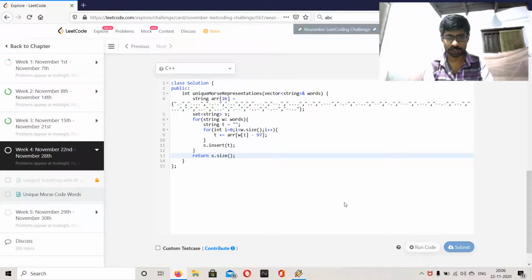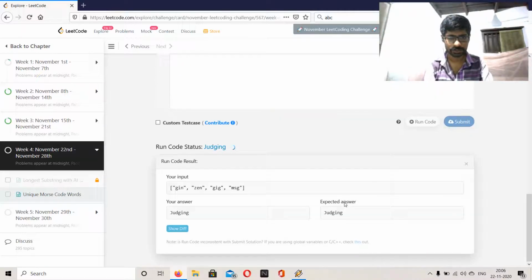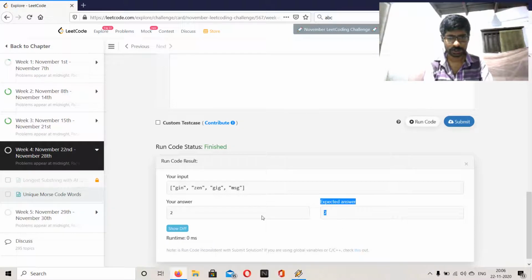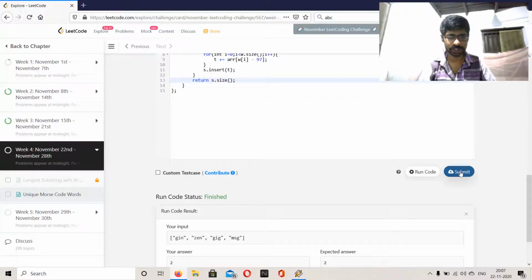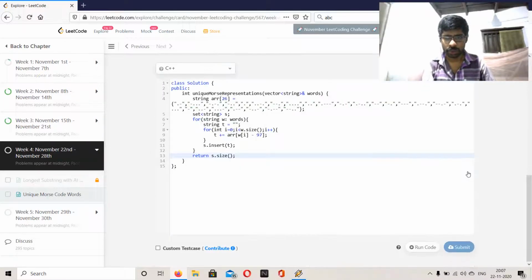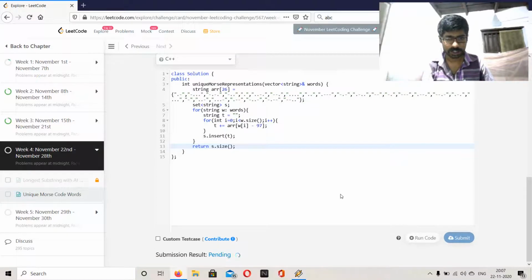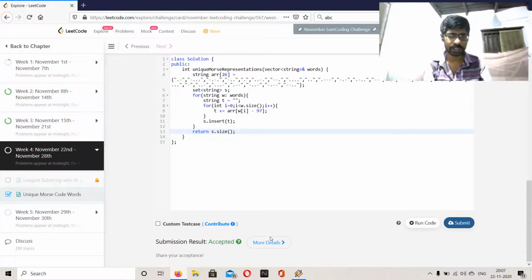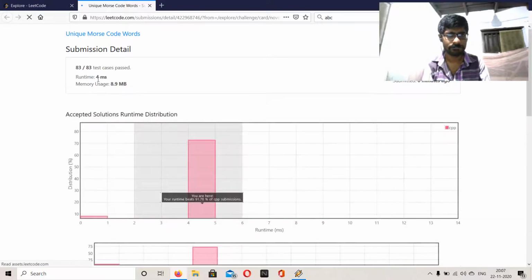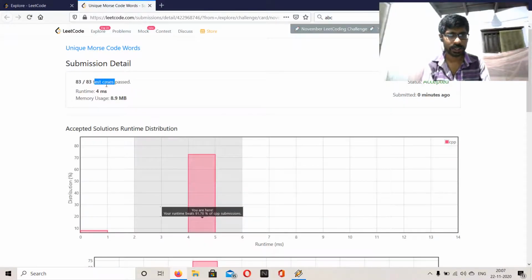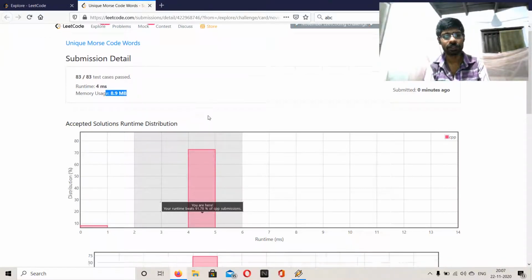Let's check how it is working. Yes, working as expected. Now let's submit the code. Can see how it's working in other test cases. Okay, it's accepted. Let's check. Okay, yeah, 4 ms, 9 MB, useless.